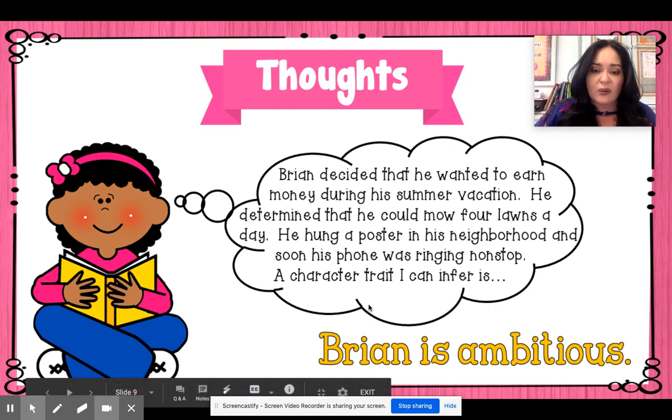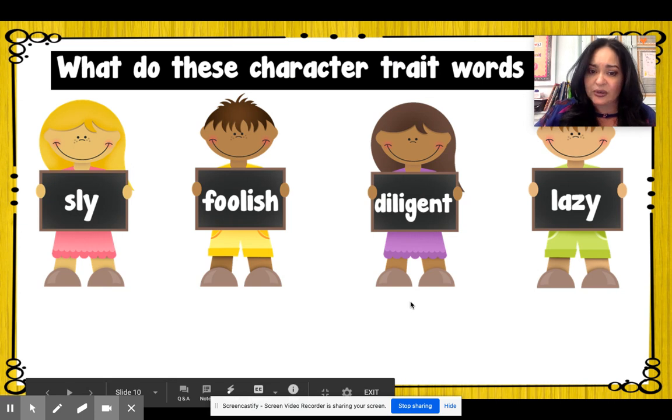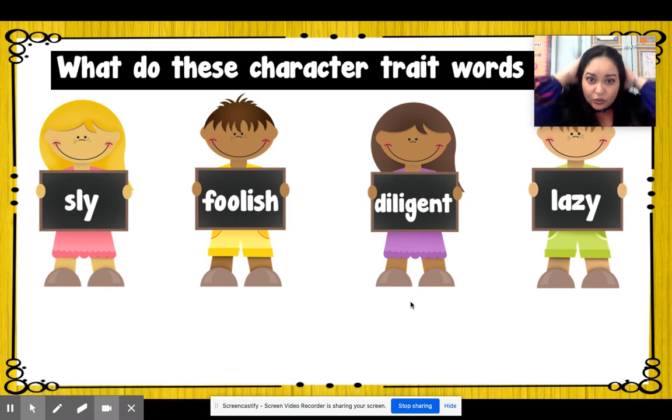Okay. So this concludes the lesson for character traits. Remember that character traits describe a character's personality. It's not a feeling. So please do not mistake a character trait for a feeling. It's their personality. How are they most of the time? Are they usually kind? Are they usually rude? Are they usually mean? Are they usually honest or sneaky? Because character traits can be positive and they can be negative.